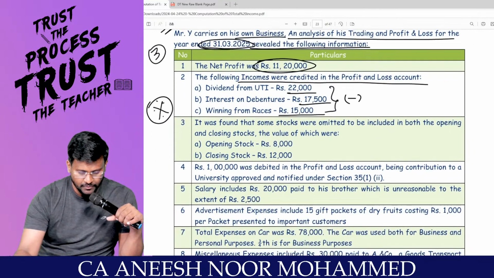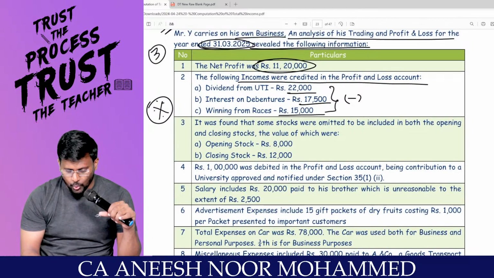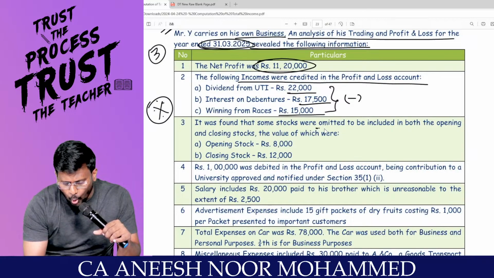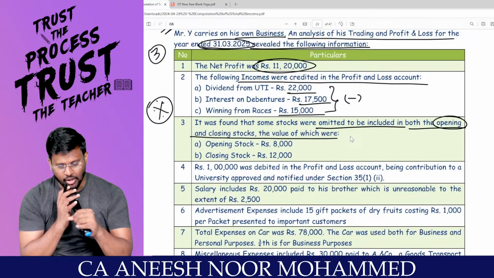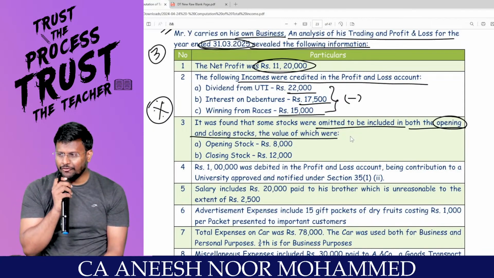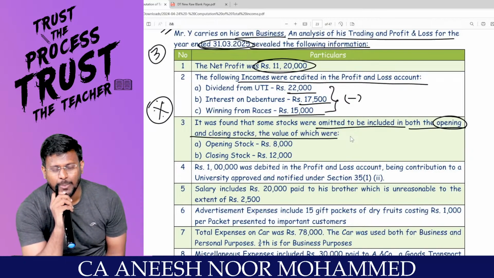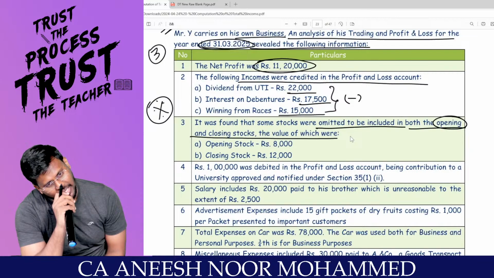Beautiful adjustment. It was found that some stock was omitted to be included in both opening and closing stock. If opening stock increases, GP reduces. If closing stock increases, GP increases.